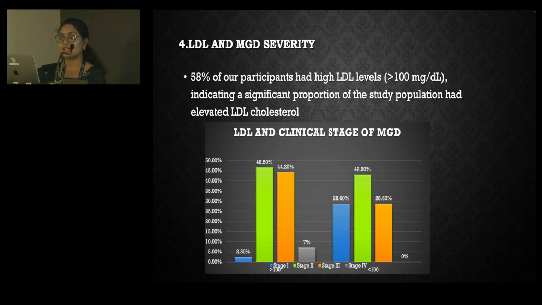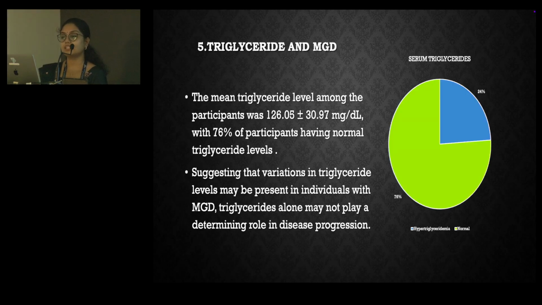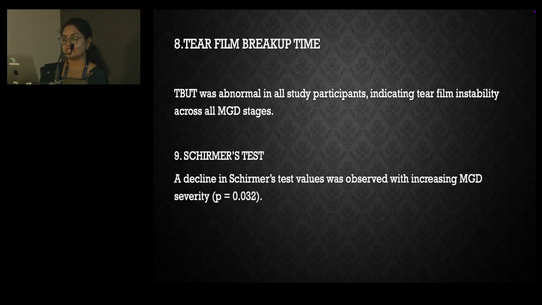Comparing LDL and MGD severity, 58% of our participants had high LDL level, indicating a significant proportion of the study population had elevated LDL cholesterol, but the p-value suggested borderline statistical significance. Maybe a larger sample size may show stronger significance. Comparing triglyceride and MGD, 76% of participants had normal triglyceride level, and the data was not statistically significant. HDL and VLDL also showed no statistically significant correlation in the study.